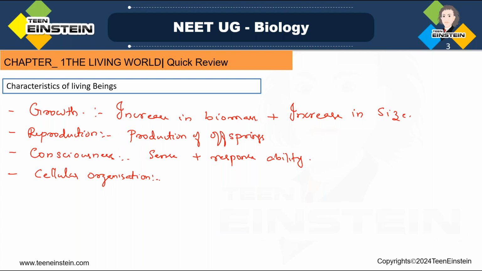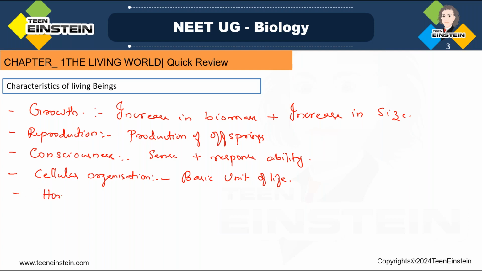We know that the cell is the basic building block of living organisms, the basic unit of life, right? So living organisms have a cellular level of organization. That is the defining feature of living organisms, because cells are the basic unit of living organisms. Cell is the basic unit of life, right?